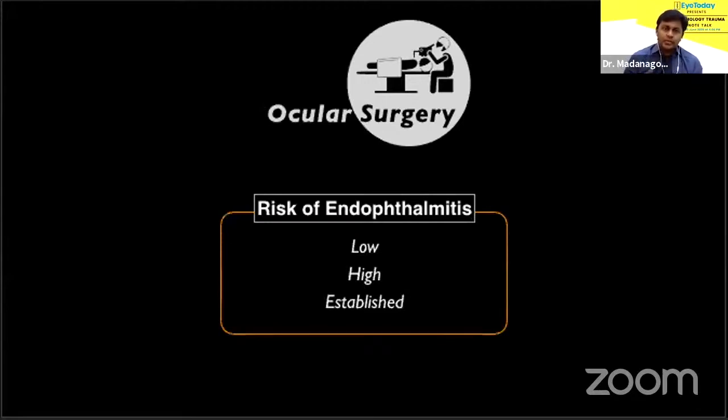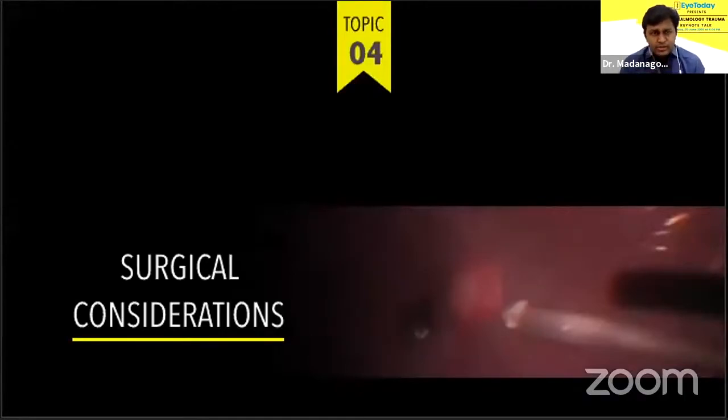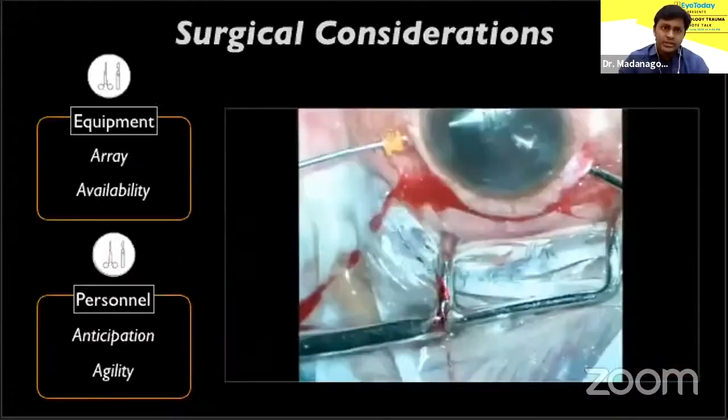So in any case of open injury, the question that should be answered every time we review the patient is: is the risk low or high, or is infection already established? Next, coming to surgery itself. Once we have decided that surgery is needed, what are the points to be considered when you plan for surgery?